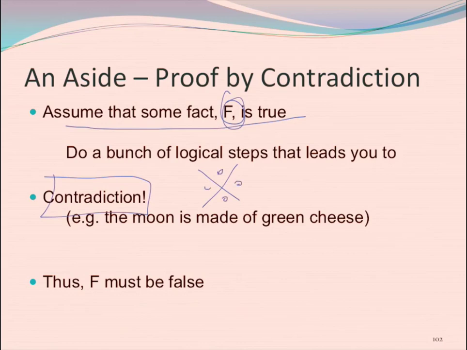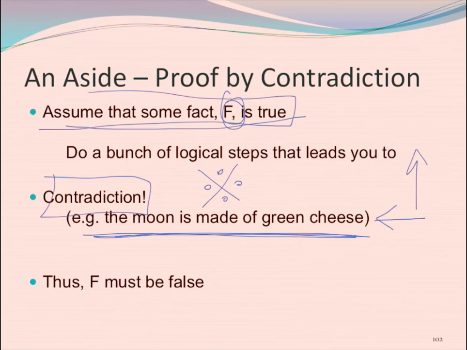Remember, it looks kind of like four arrowheads hitting together. After we do all our great stuff, we discover that the moon is made of green cheese. But the moon is not made of green cheese, but it has to be. Well, the only way we could decide that the moon is made of green cheese is if something we did earlier in our proof is wrong. And the thing that we did earlier that was wrong was our assumption, so therefore F must be false.